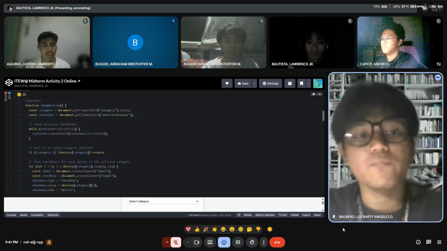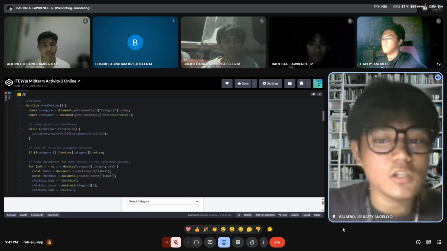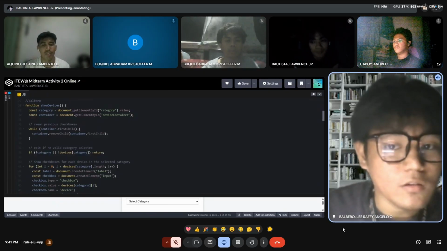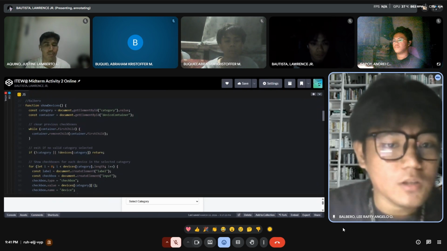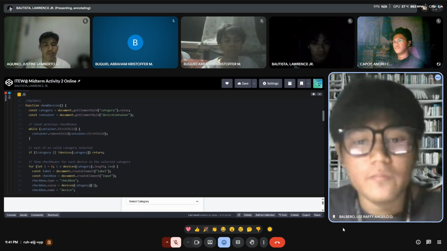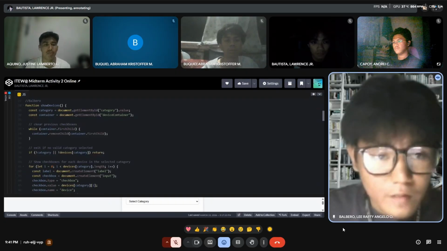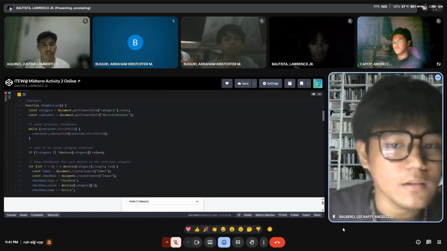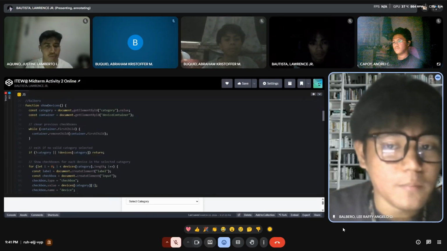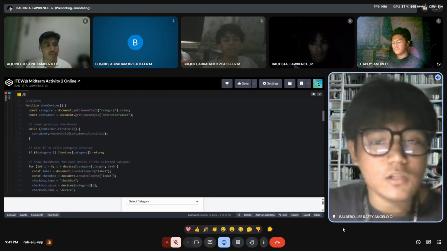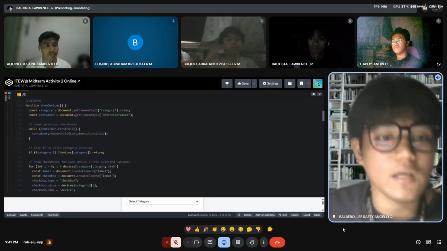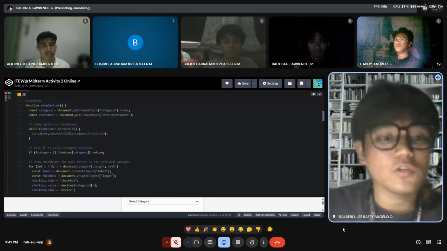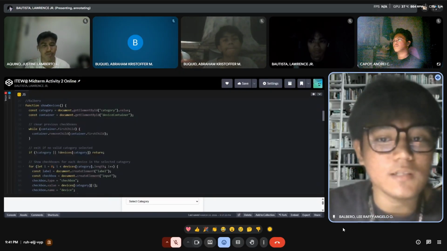Before adding new devices, the function clears any previously displayed checkboxes. This is done using a while loop that removes all the child elements inside the container. Then, after clearing the container, the function checks if the selected category is valid and exists in the devices object. If not, the function stops using a return. Then the for loop goes through all the devices under the selected category.